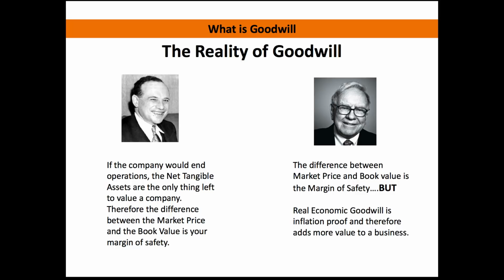His student, Warren Buffett, who adopted almost every principle Graham came up with, embellished on that idea. Buffett agrees with Graham that the difference between the market price and the book value is your margin of safety. But then there's a huge but here: Warren Buffett also believes that real economic goodwill is inflation-proof and therefore adds more value to a business. So you can see how Buffett has a twist on what Graham wrote.